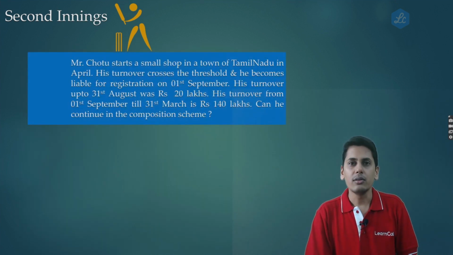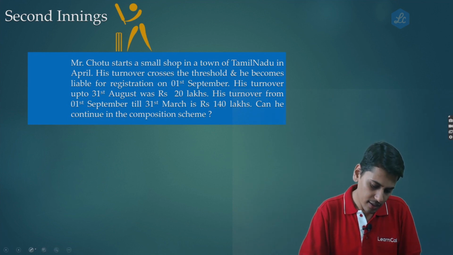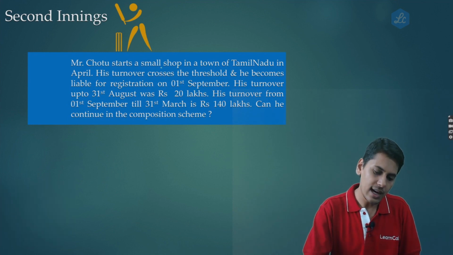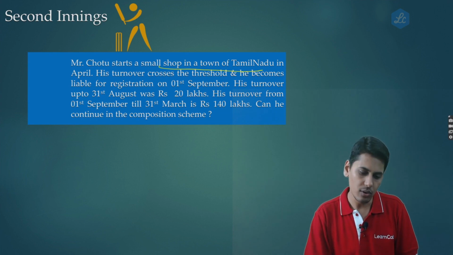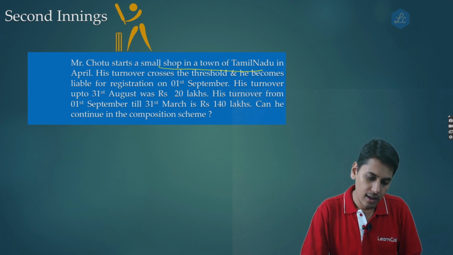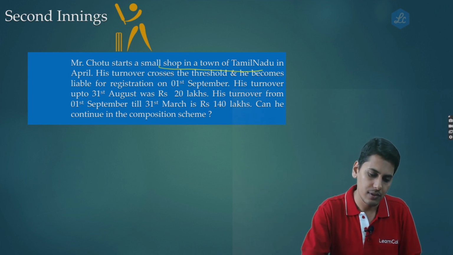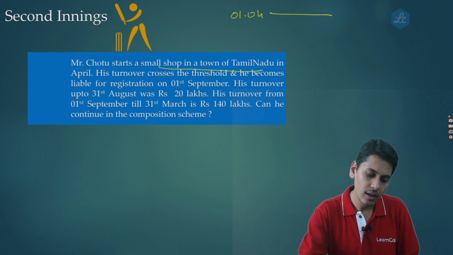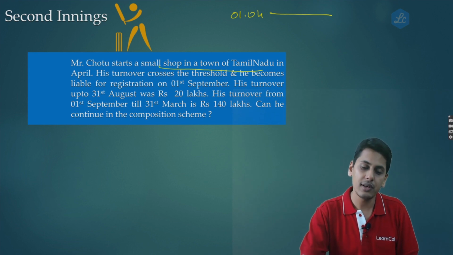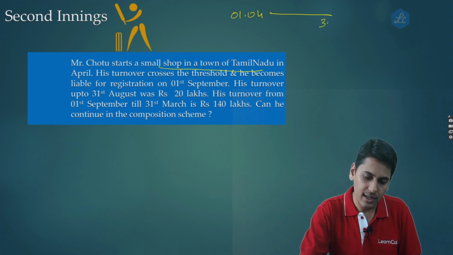Let's take another scenario. Now let's say Mr. Chotu starts a small shop in the town of Tamil Nadu in April. His turnover crosses the threshold and he becomes liable for registration on 1st of September. So friends, he starts his business on 1st of April, and until 31st of August, he remains an unregistered person.